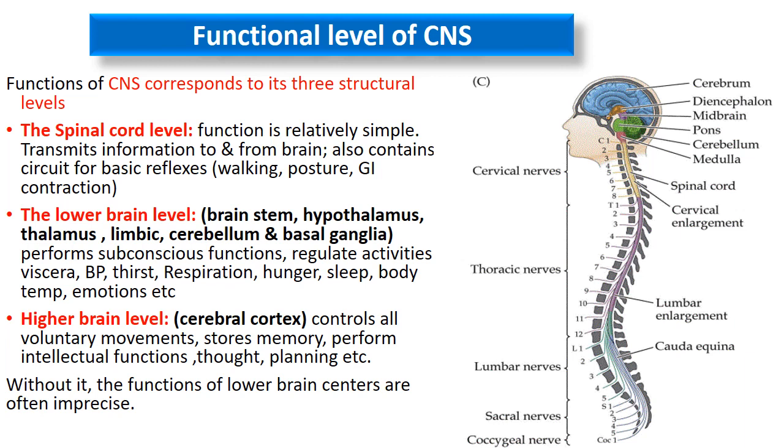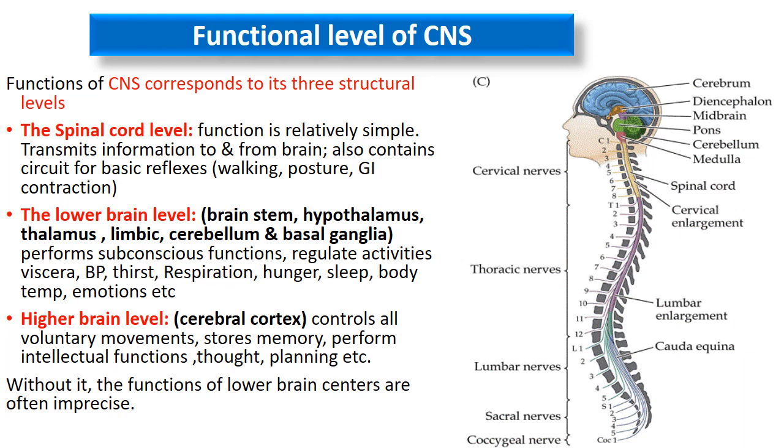This lower brain area includes all other structures: the brainstem and the limbic structures, mainly the hypothalamus, then the thalamus, cerebellum, and basal ganglia. They are all included in the lower brain level, and they perform a vast variety of functions. They regulate different types of visceral activities. They also perform some subconscious functions: blood pressure, thirst, respiration, hunger, sleep, body temperature. Collectively, these are known as the vegetative functions. We will discuss them in detail. So these are the functions of the lower brain level.